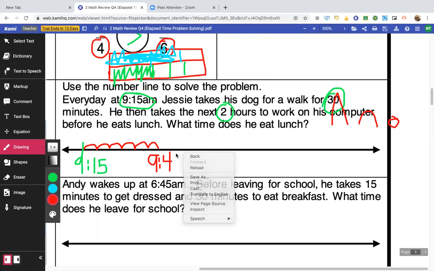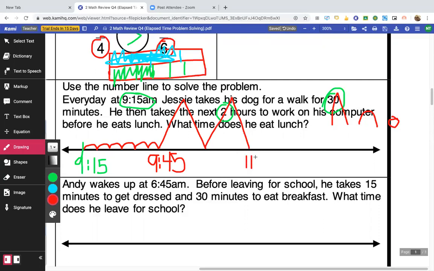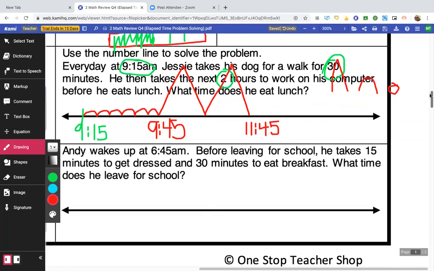Now, the story problem says that we have 2 hours before he eats lunch because he's going to work on his computer. So let's add a mountain. 9:45 to 10:45. There's 1 hour. 10:45 to 11:45. So looks like he eats lunch at 11:45. Okay, now if it didn't have the number line, you might be able to solve this in your head, but they did want us to use the number line. All right, let's look at the next one.